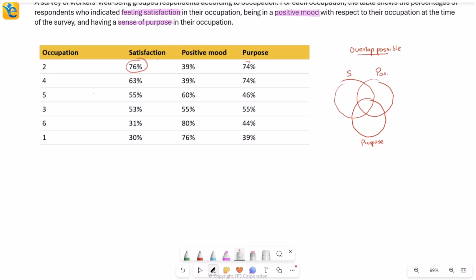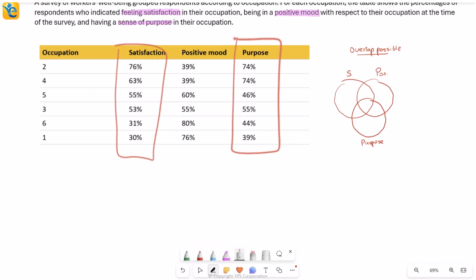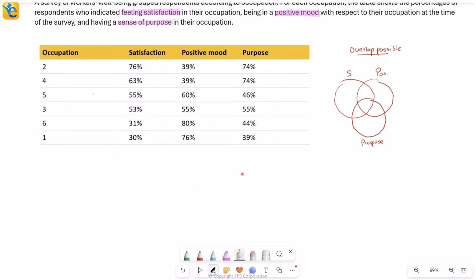In some cases where the sum of these two is way beyond 100, I know there will be an overlap. In some cases, maybe that overlap guaranteed will be more than 50% of satisfaction. But in other cases, you may have completely disjoint sets so that the overlap in that case is actually zero. There is no way for me to find a total of satisfaction, a total of purpose for all the occupations, and then to see that the majority of satisfaction is a part of purpose as well. So I already have this feeling that it's impossible for me to give that answer very clearly. But still, I will delve deeper here and give you some examples to make you comfortable with this.